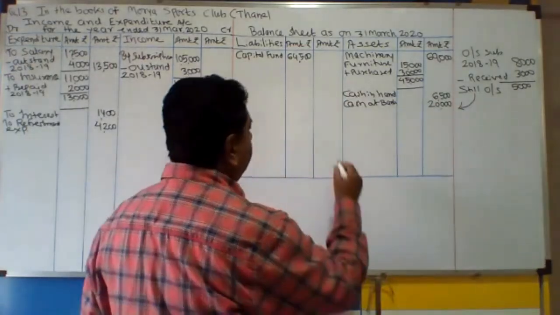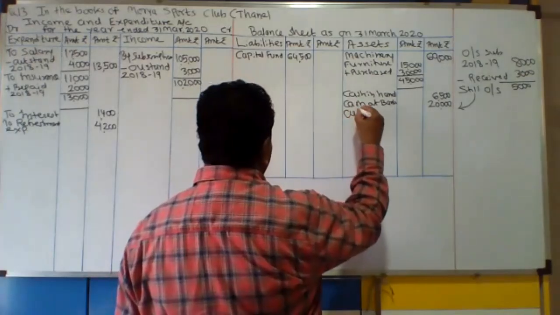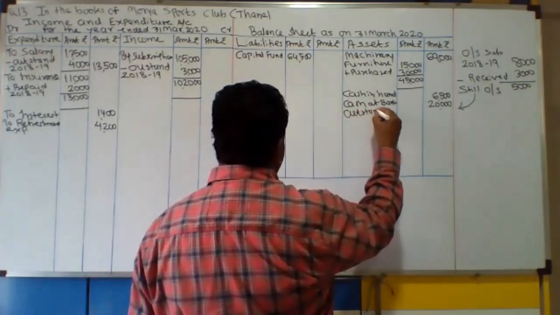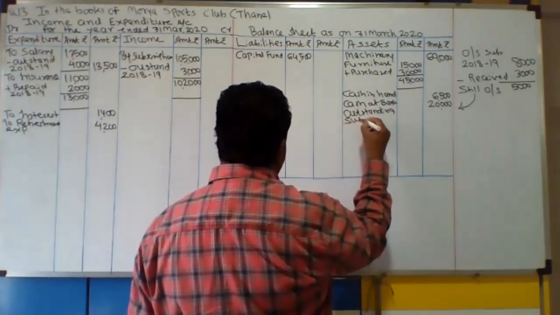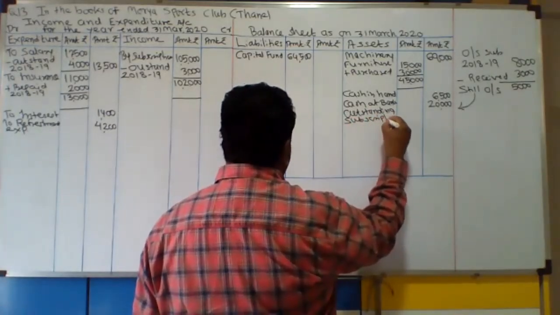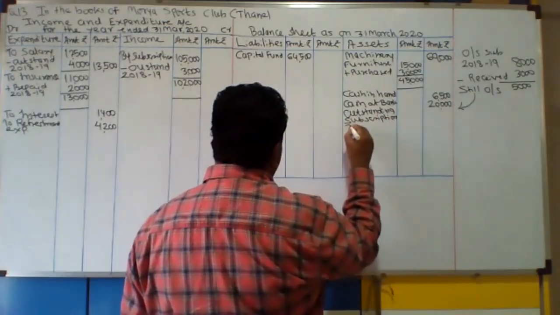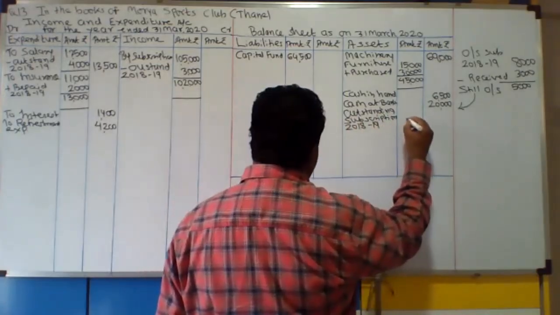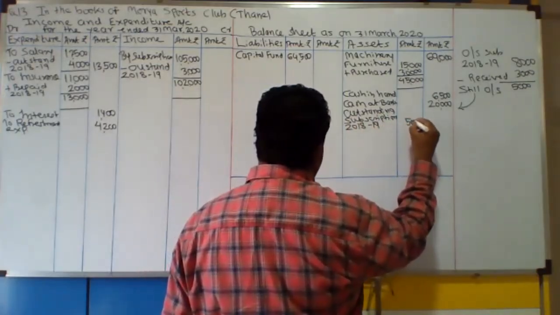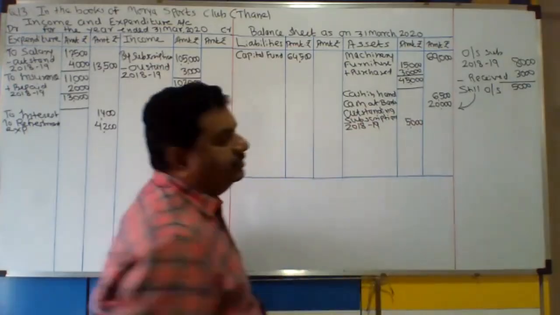Which is to be recorded to balance sheet assets. Outstanding subscription, which you are supposed to write date wise, year wise, 1819 in our column, rupees 5,000. Okay.